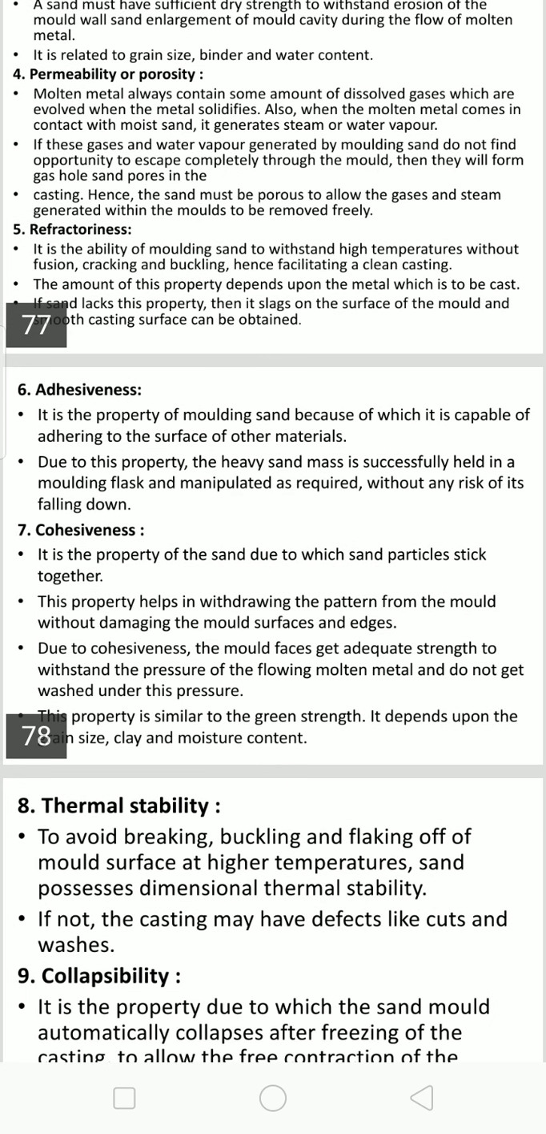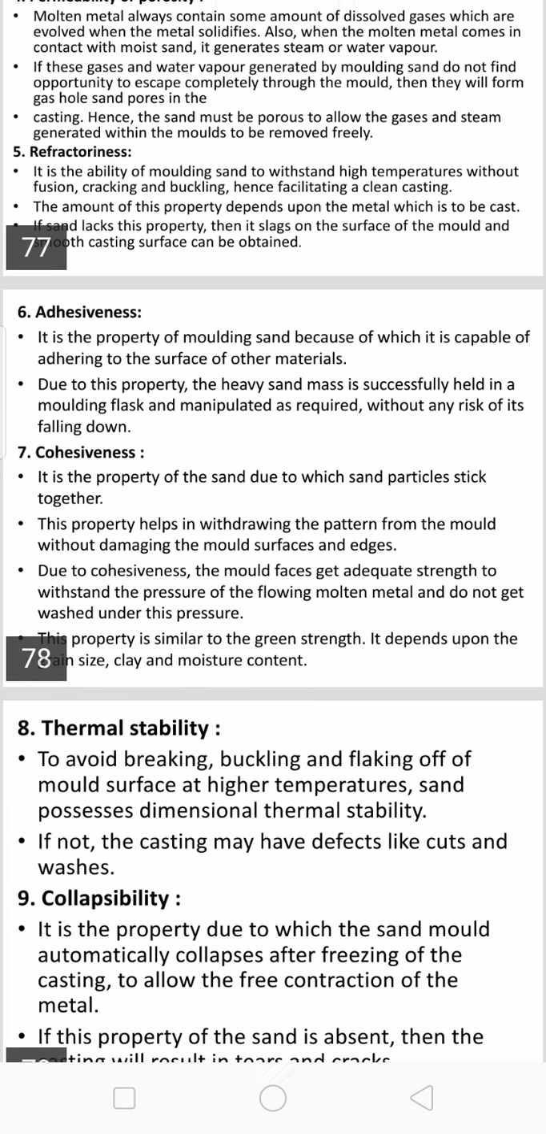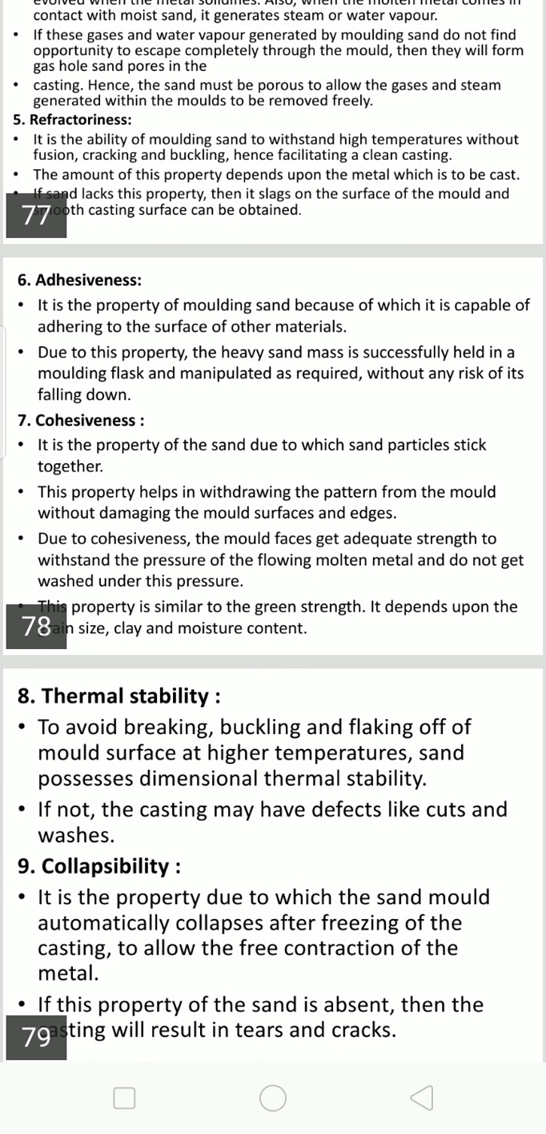Cohesiveness is the property of the sand due to which sand particles stick together. This property helps in withdrawing the pattern from the mold without damaging the mold surface and edge. Due to cohesiveness, the mold pieces get adequate strength to withstand the pressure of the flowing molten metal and do not get washed away under this pressure. This property is similar to green strength and depends upon the grain size, clay and moisture content.